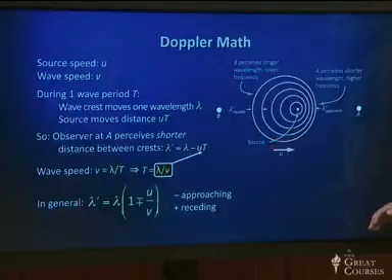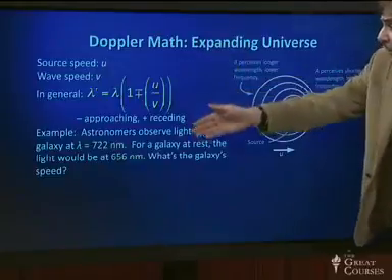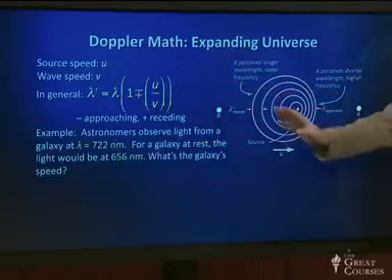So that's the mathematics of the Doppler shift, and let's do one example of that. We have a source speed u, a wave speed v. Here's our general formula, and here's an example.